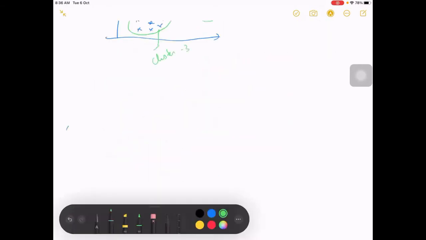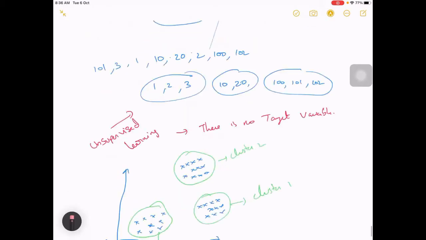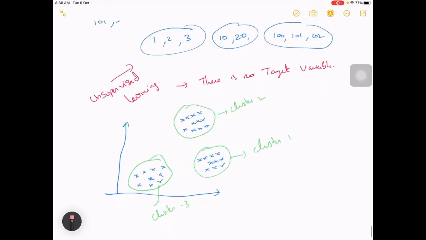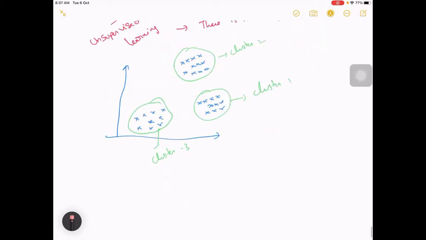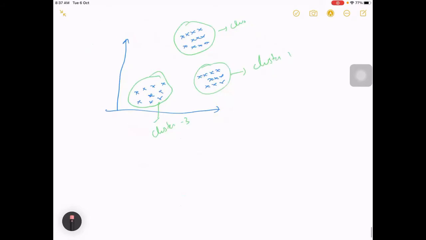Okay, so why is this useful, and how can it be useful? Mostly the main use case of unsupervised learning, I think we have spoken about it during our initial session. I told you about one of my projects which I have done, where there is electrical consumption data from various customers. You want to identify the abnormal customers.